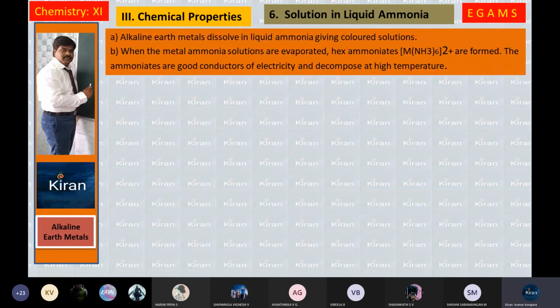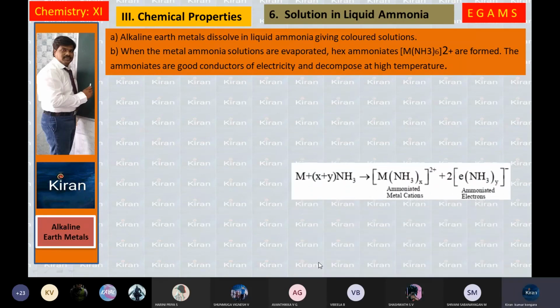When the metal ammonia solutions are evaporated, hexammoniates are formed, meaning the formula is [M(NH3)6]2+, with the 2+ as superscript. The ammoniates are good conductors of electricity and decompose at high temperature. These ammoniated compounds are good conductors of electricity as well as heat.